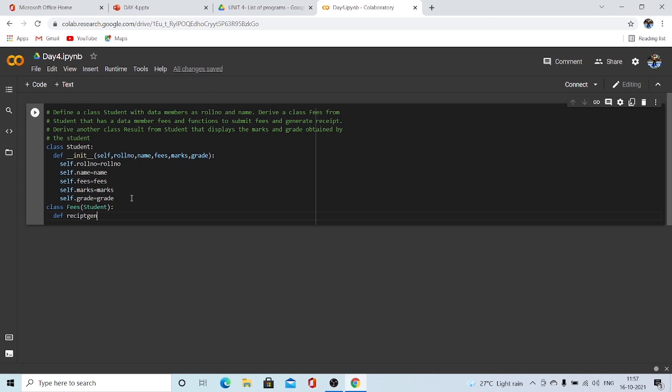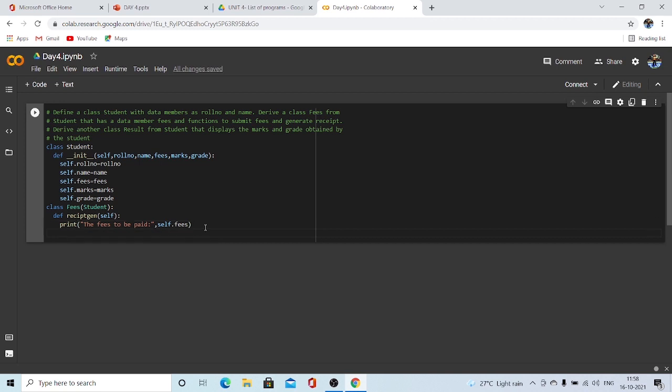I'm giving the function name to be receipt gen, so no need to pass any arguments. Self dot, then a colon here. Now let's just print the receipt: fees to be paid, comma, self dot fees.